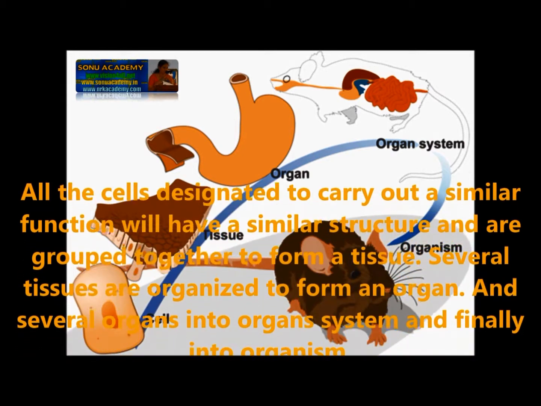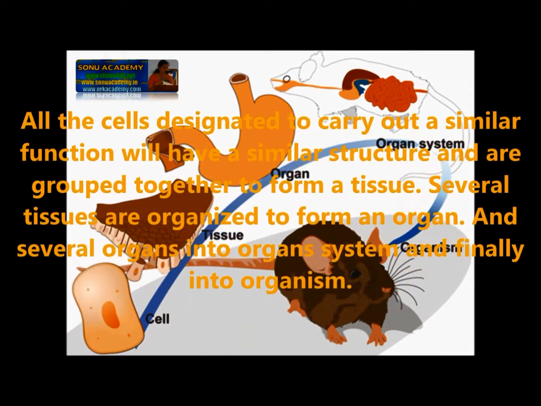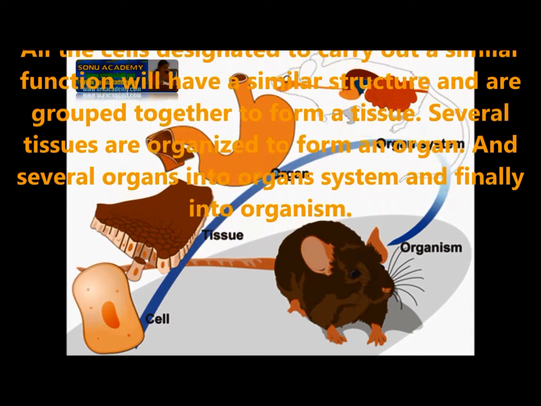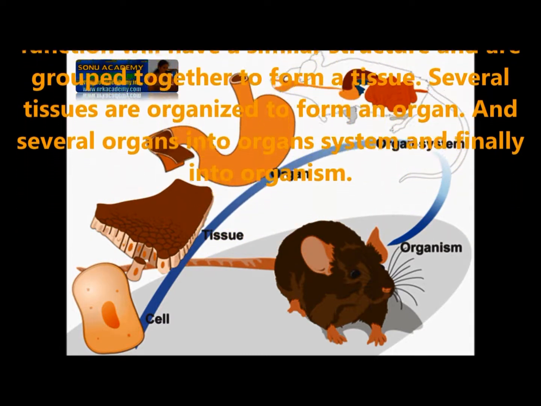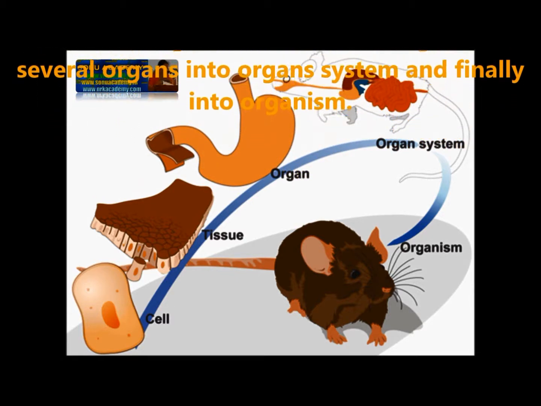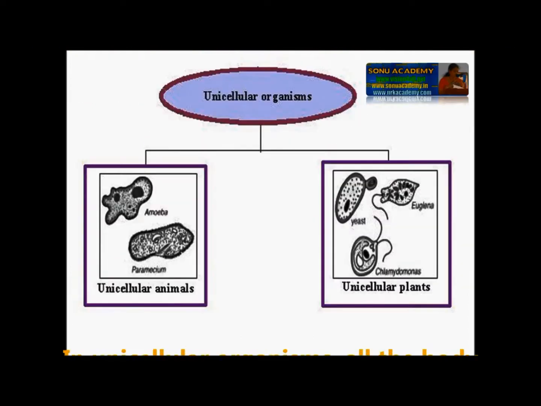Several tissues organized to form an organ, and several organs organized to form an organ system, and finally it changes into organisms. Let us study how the tissues are organized. Cell, cell to tissue, tissue to organs, organs to organ systems, organ system to organisms.